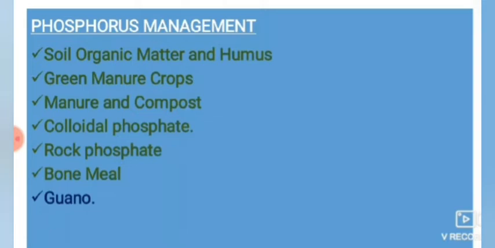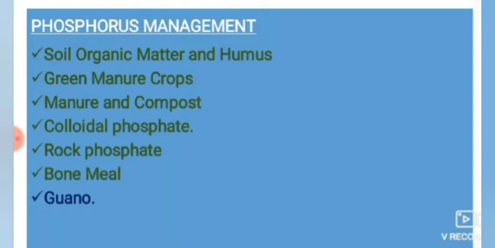Okay, struvite, magnesium ammonium phosphate. Struvite is a major phosphorus mineral found in guano. Which is the major phosphorus mineral found in guano? This was an important bit also: struvite. Struvite dissolves slowly in soil. The limited supply and high cost of guano generally restricts its use to small scale applications. This is about the organic phosphorus management by various organic sources.